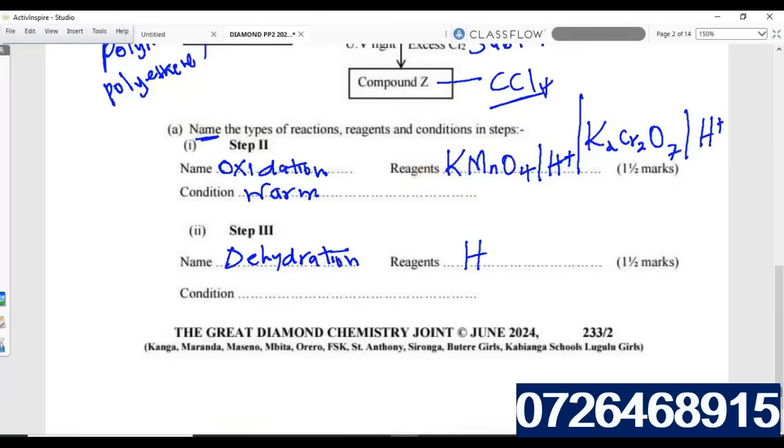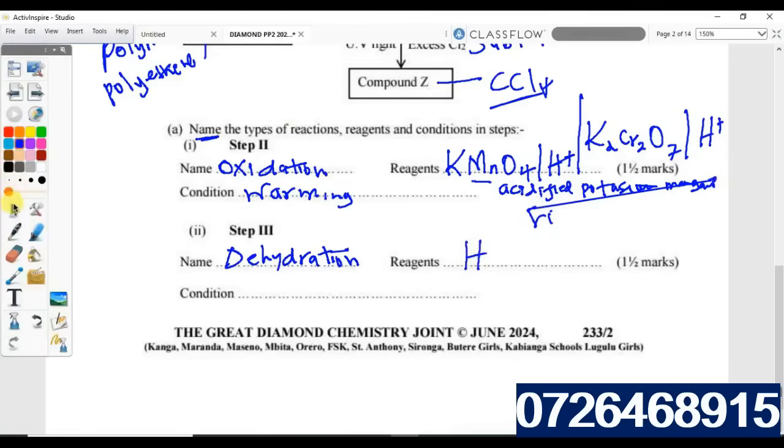If they said identify, you can write another thing. But for the name, here you write warming, and here you write acidified potassium manganate 7.